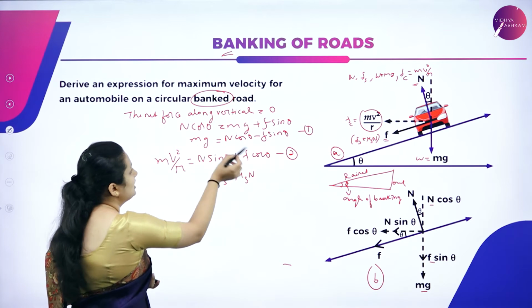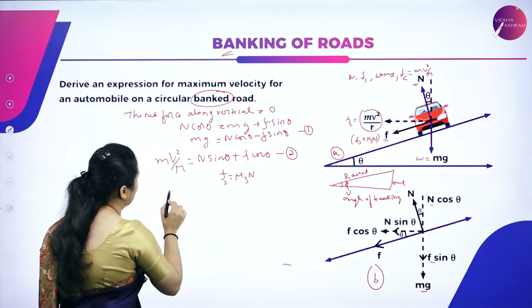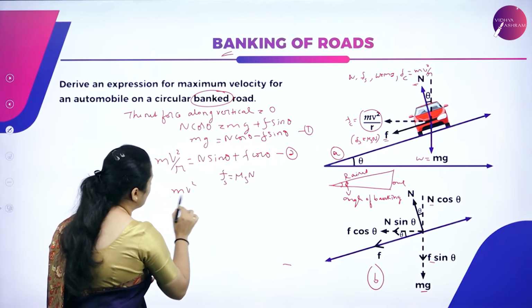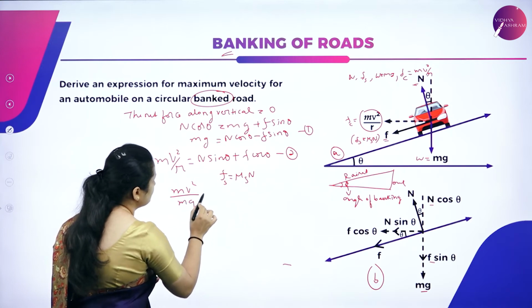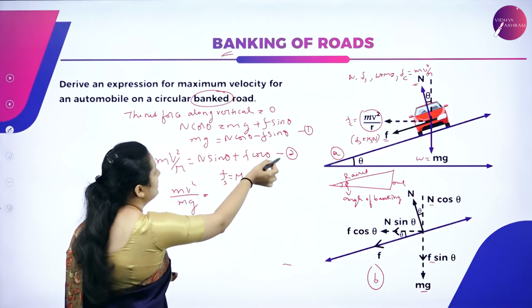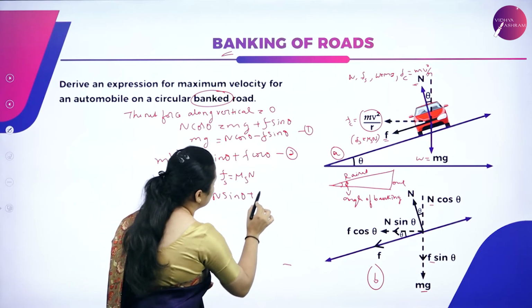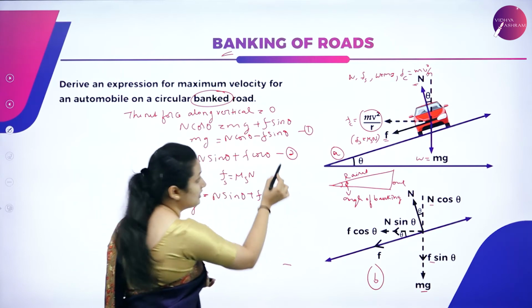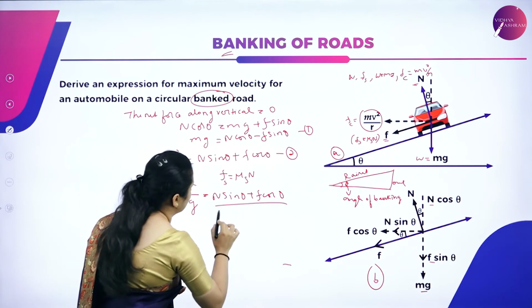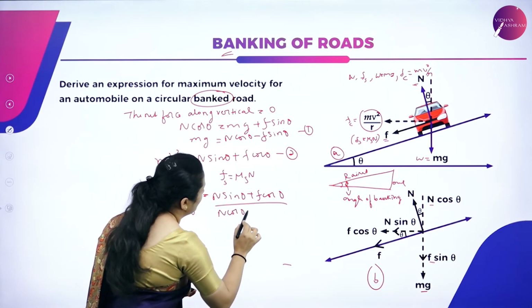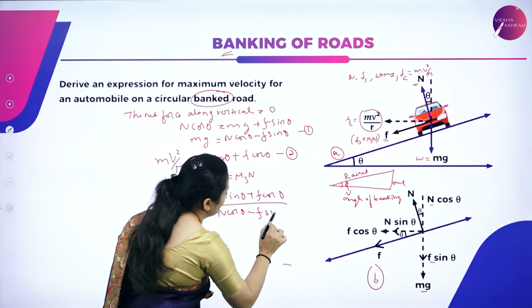So divide equation 2 by equation 1. So we have mv square by r by mg is equal to n sin theta plus f cos theta divided by the first equation, that is n cos theta minus f sin theta.